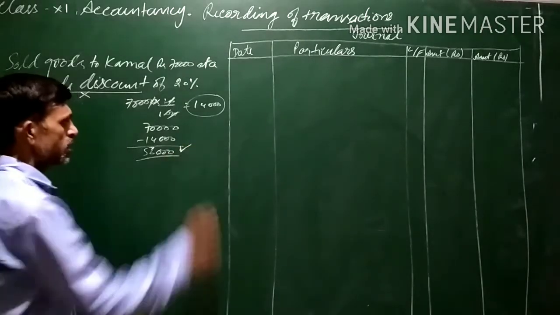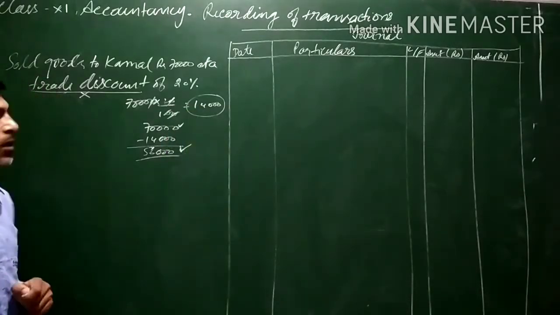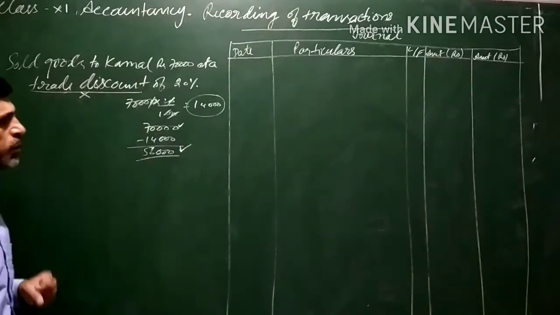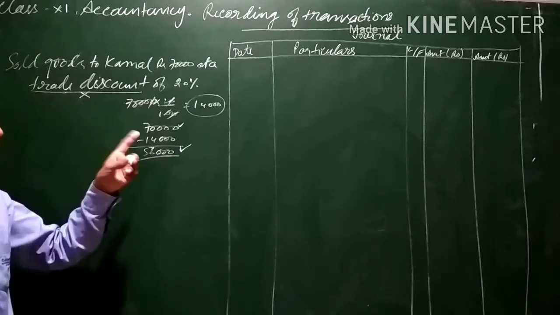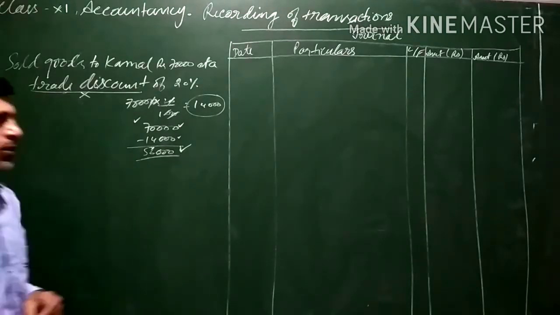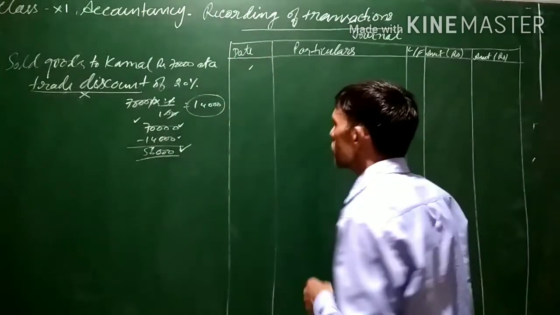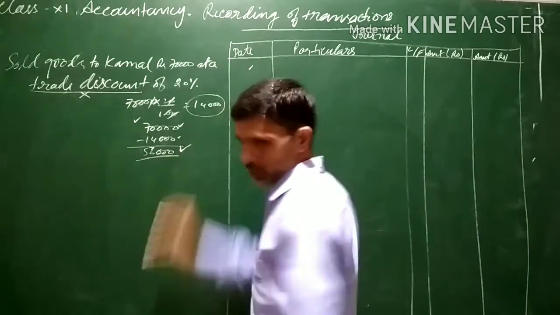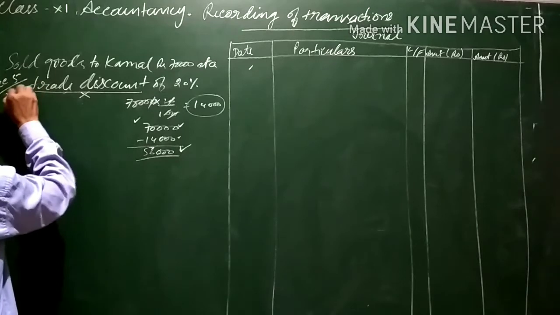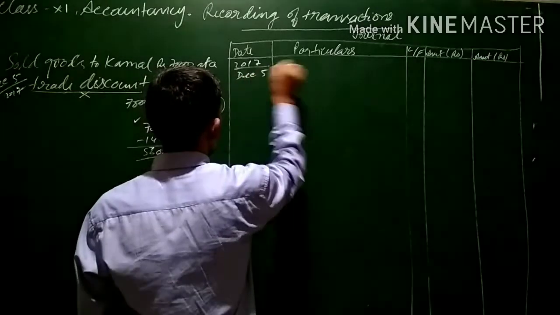Simply we will be passing the journal entry for sale of goods worth rupees 56,000. Even this 70,000 will be irrelevant. It is relevant only with regard to the transaction, but it will not be mentioned while passing the journal entry. Either the 70,000 or this 14,000 discount will not be reflected in the journal entry. If the date is not given, the date column will remain blank, but here the date is given. I think this is 5th December 2017. So here we will write 2017 and December 5.